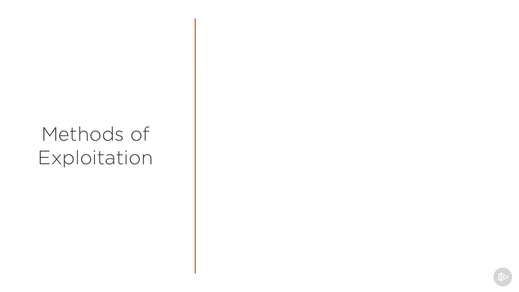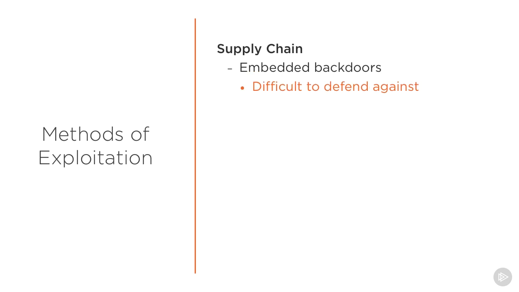Is it possible for me to translate that into an actual exploit? Software exploitation is not the only means of exploiting a system or a person or a company. There's all kinds of other things, right? There's supply chain. That would be like embedding a secret backdoor on a device or intercepting somebody's mail and planting a backdoor or something like that. And those are obviously very difficult to defend against. That's not what we're talking about here, though.